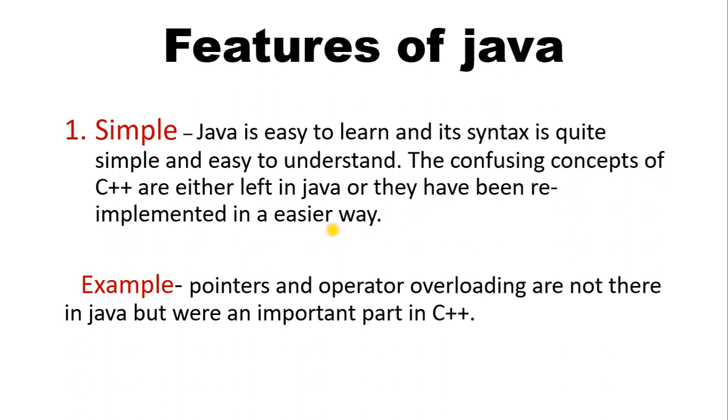As we know, Java has been developed using C++ concepts and features. So whatever difficult concepts are there in C++, they have either been left out or re-implemented in a much easier way in Java. For example, pointers and operator overloading are not there in Java, but were an important part of C++.